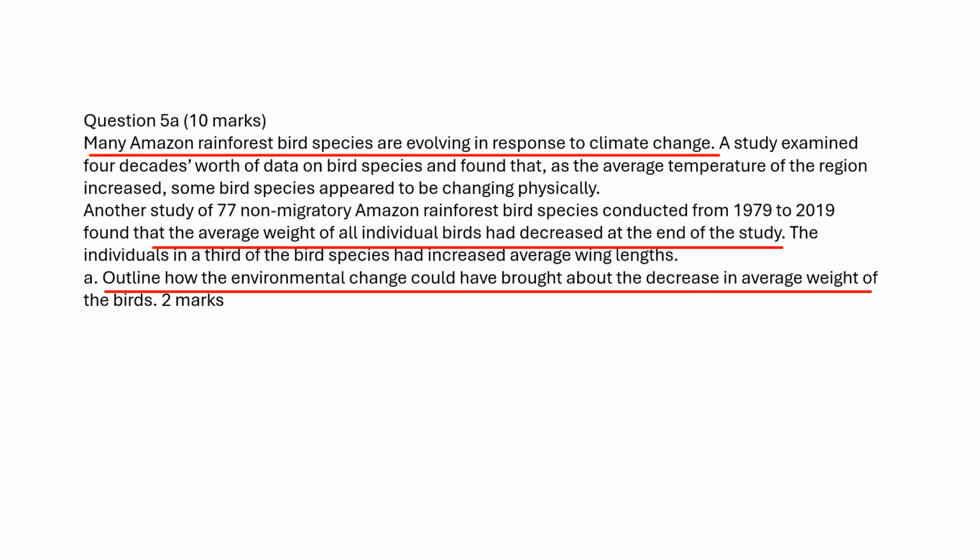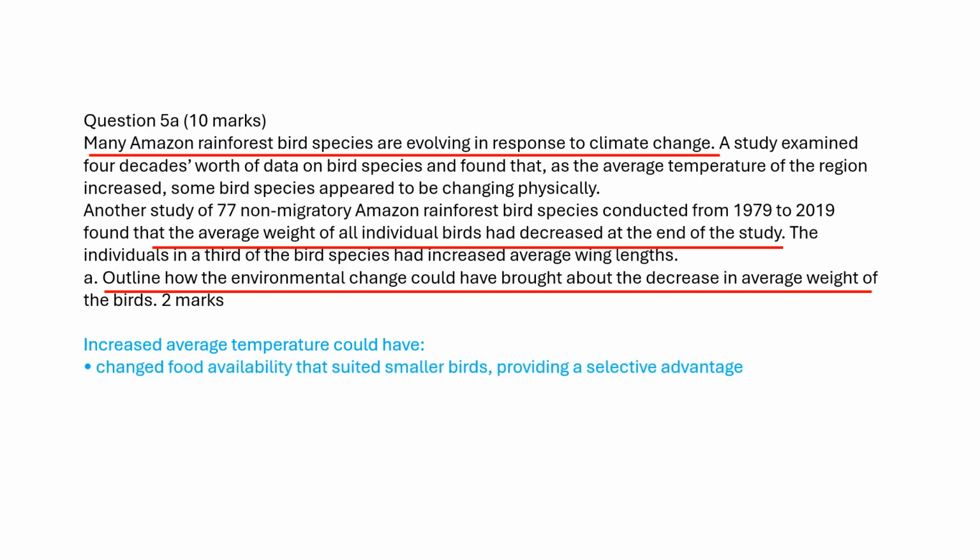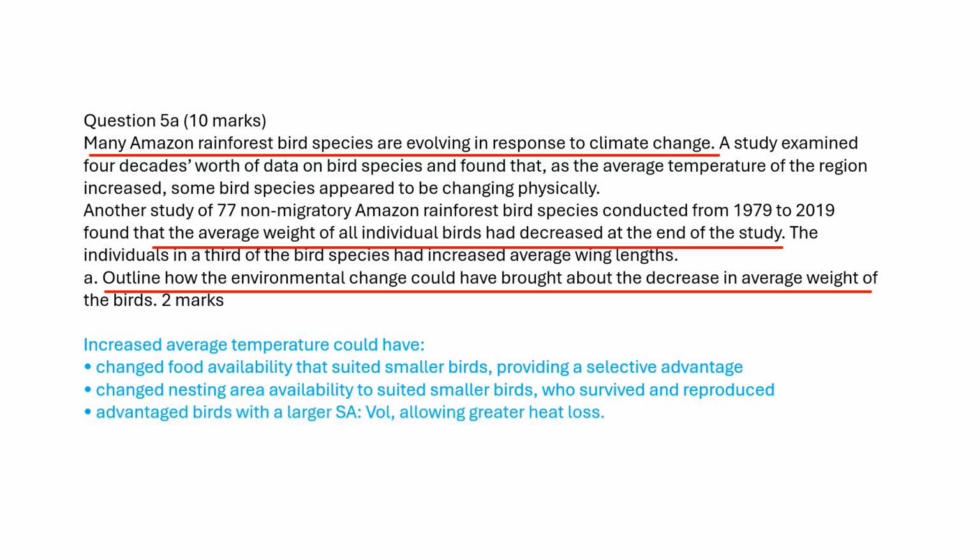We know that the average temperature increased from 1979 to 2019. This increase could have changed food availability that suited smaller birds, providing a selective advantage; changed nesting area availability to suit smaller birds, who survived and reproduced; or advantaged birds with a larger volume, allowing greater heat loss. Any 2 of the above statements are suitable for this question.